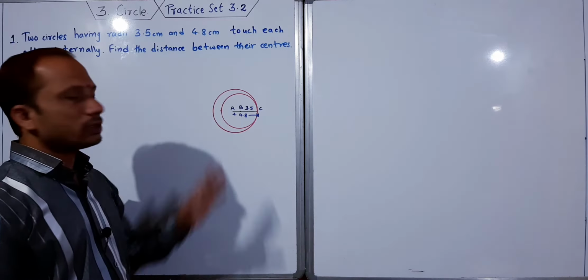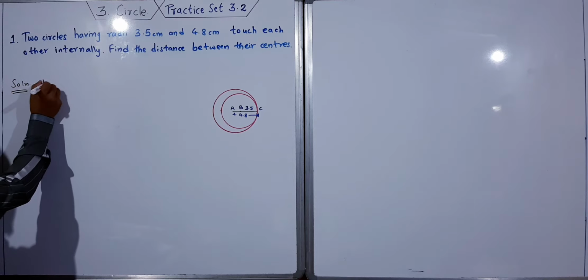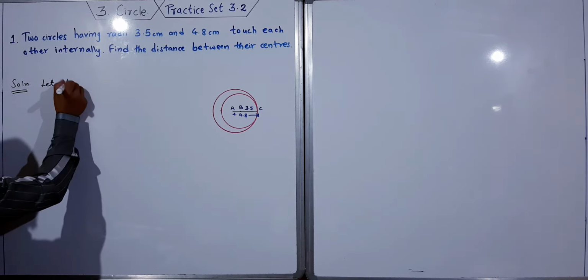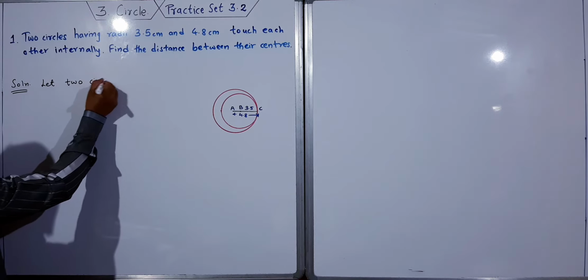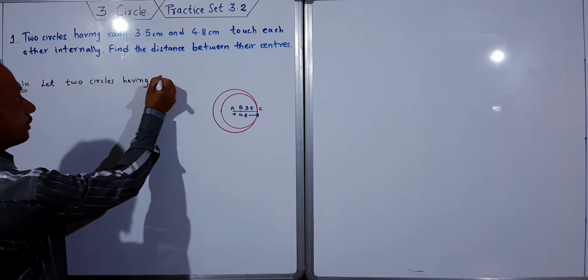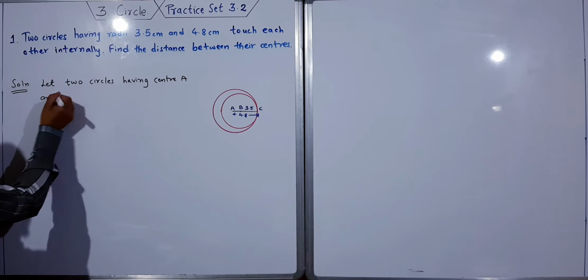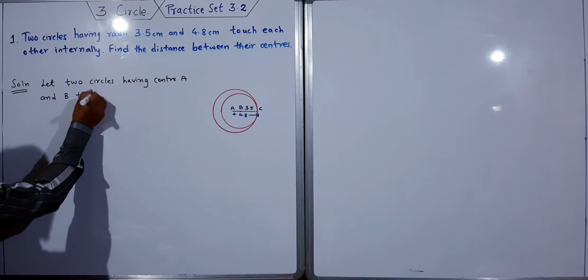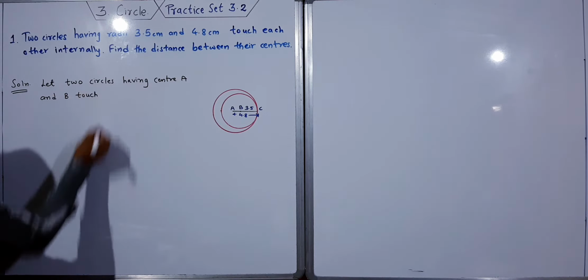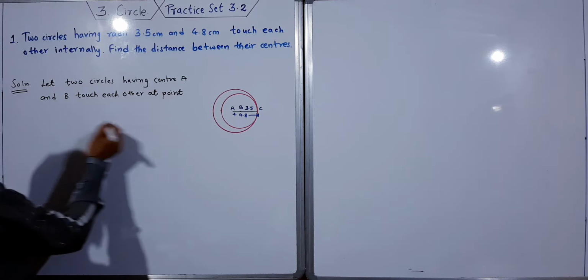Okay, both of the circles touching internally. We have to find the distance between their center. We have drawn the diagram. Let two circles having center A and B touch each other, as given in the statement, at point C.